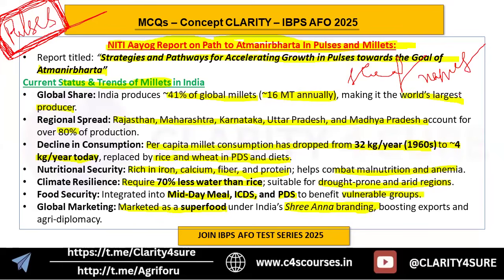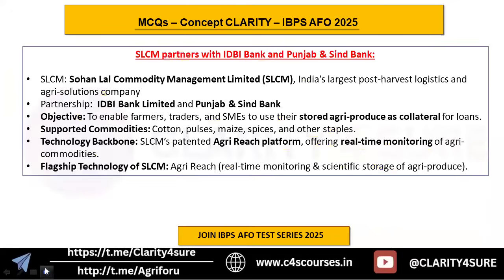Number two is the specific protein or nutrient related to millets, which becomes important. Then the highest producing states of different millets, of the total millets, that becomes important. So these are the static portions that become important from the millets point of view. And if there are any pests and diseases, or any variety specific to any sort of millet, you should be very clear with these things. Let's move to the next.